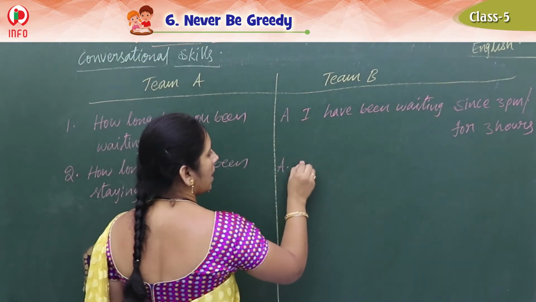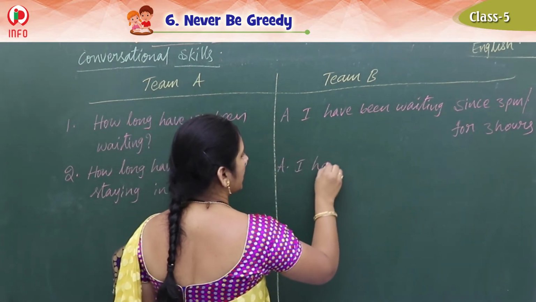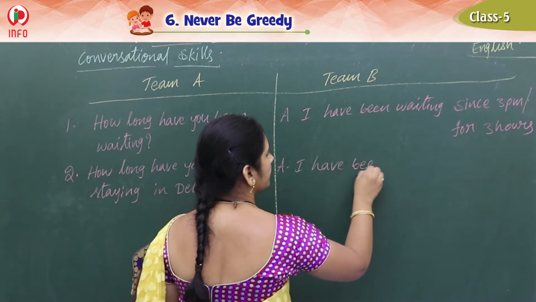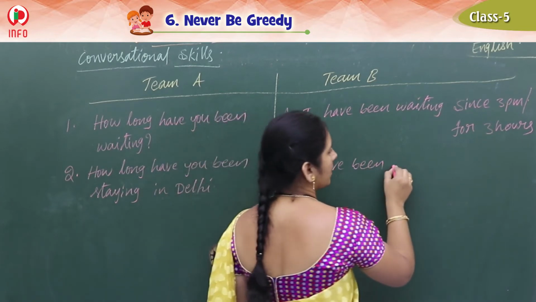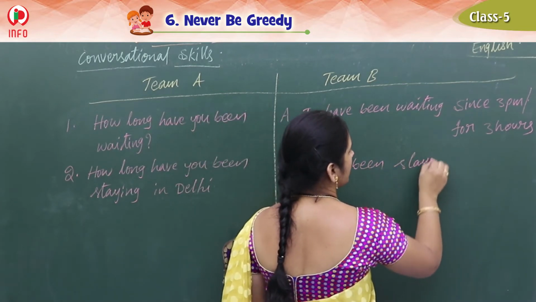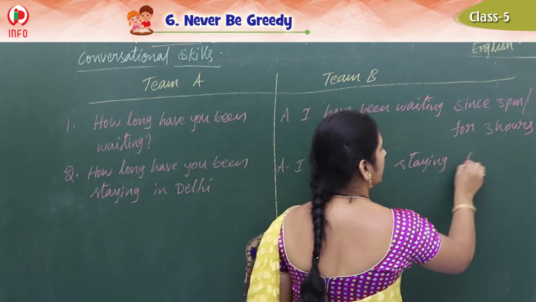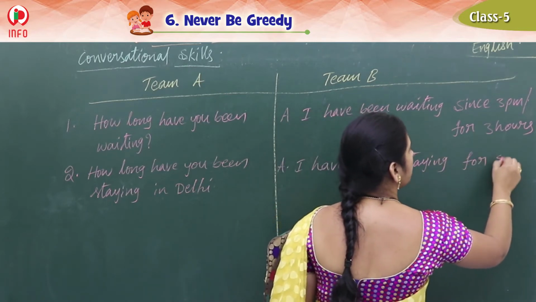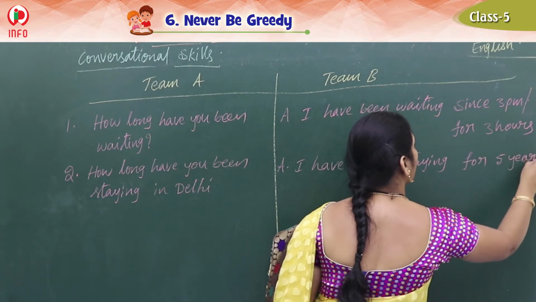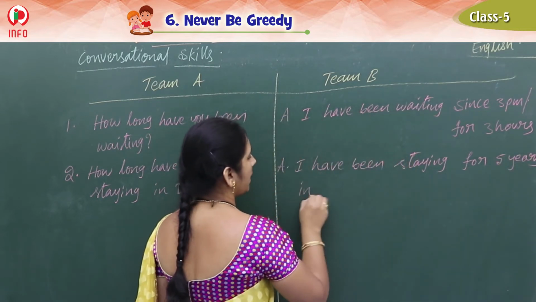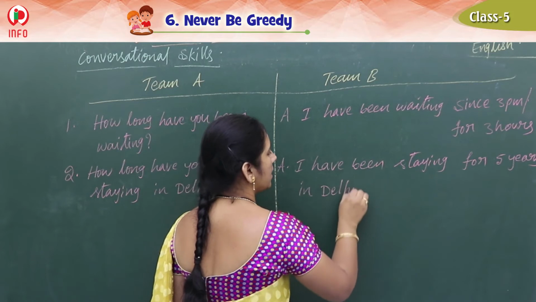Tell me. I have been staying for 5 years in Delhi.